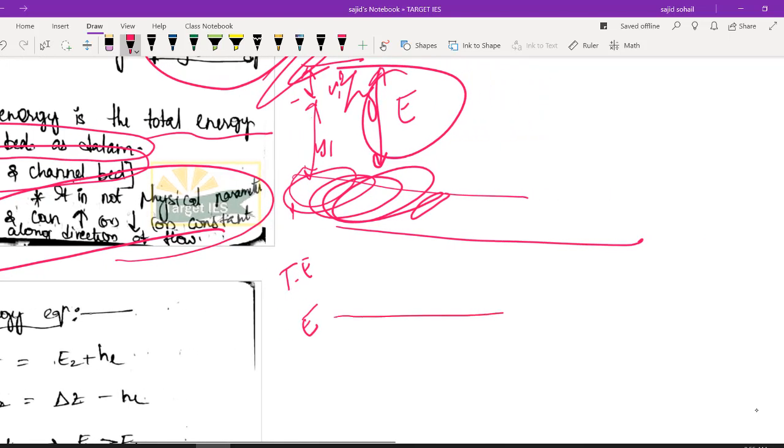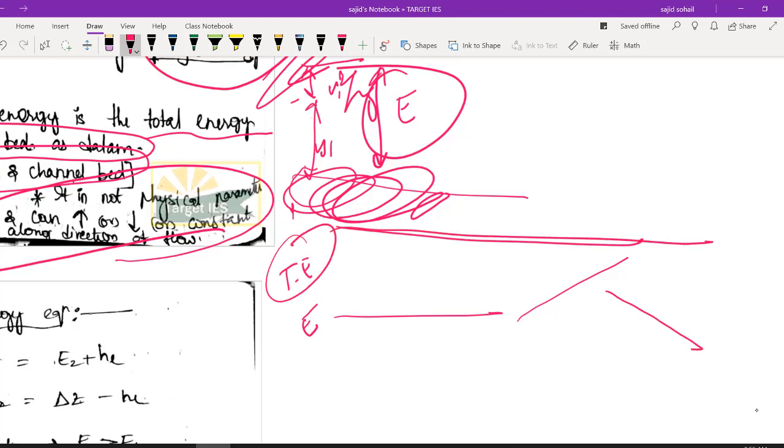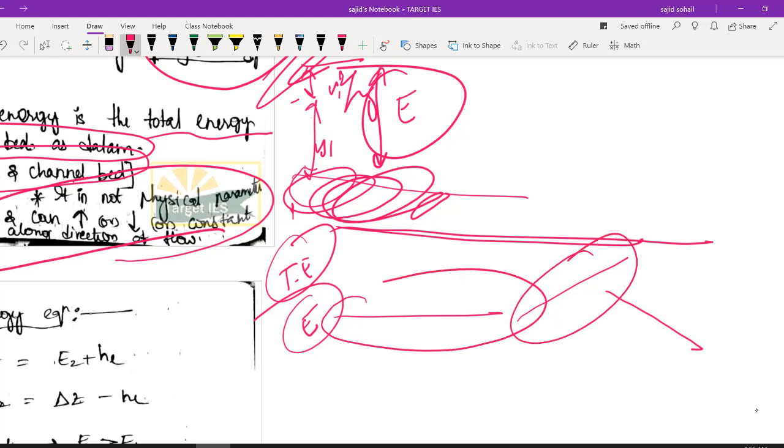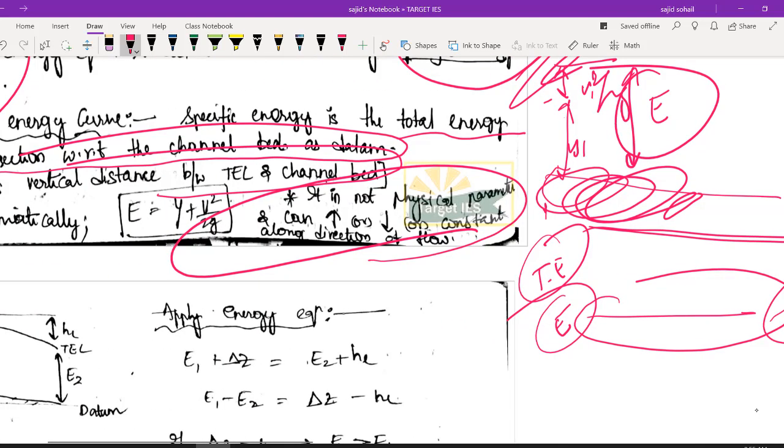It could be constant, it could rise or it could fall. Remember, this is the main difference. Total energy along the flow direction in an open channel should obviously be a falling curve, whereas your specific energy, as you are ignoring the datum, will have changes. So you can get a constant, rising or falling curve along the direction of flow. I hope you got it.